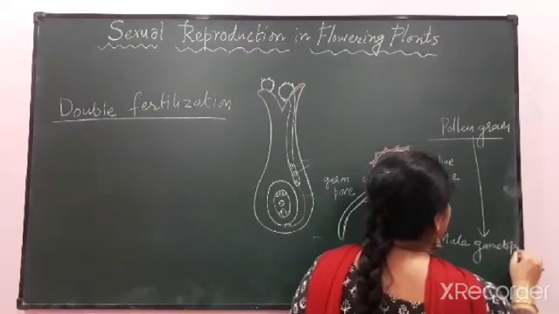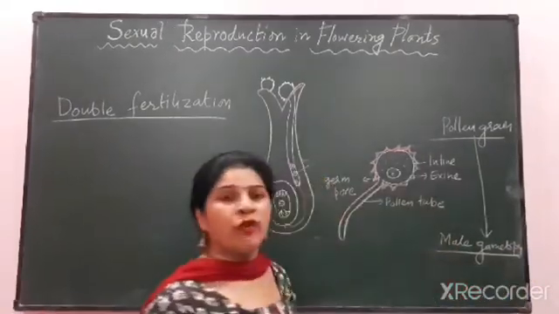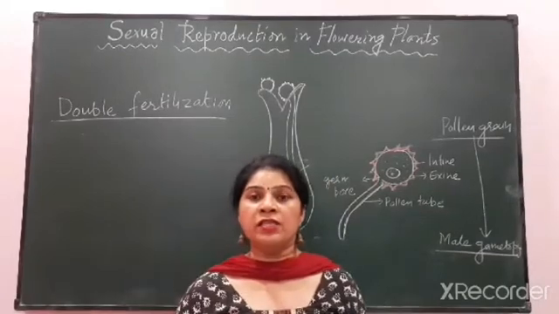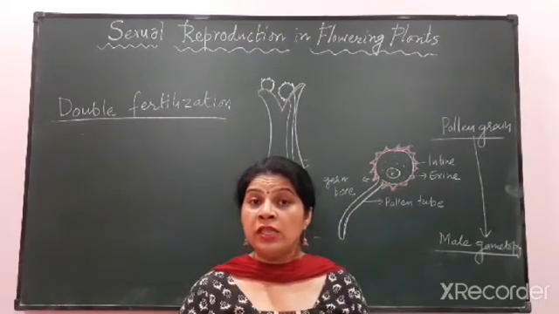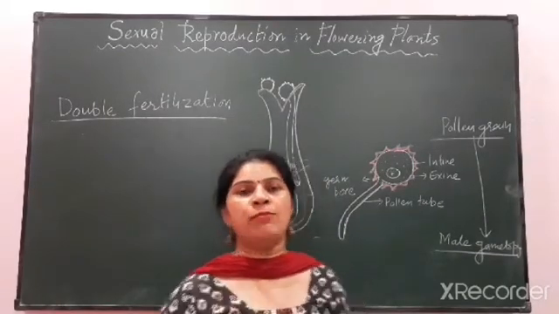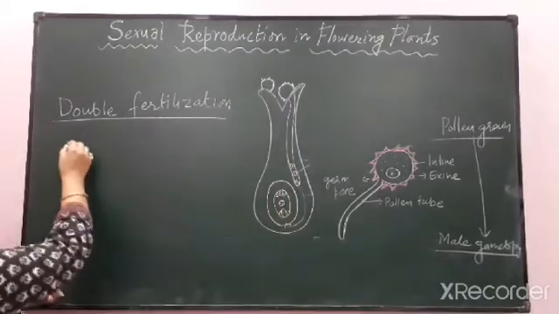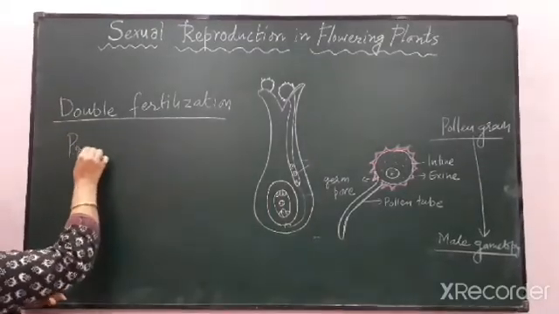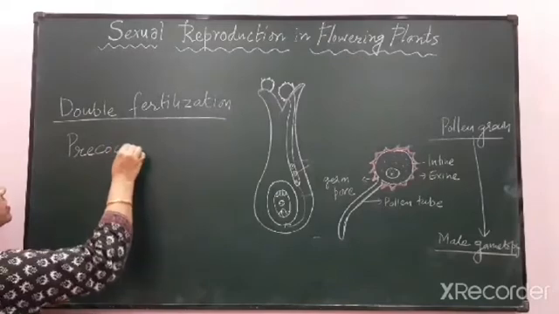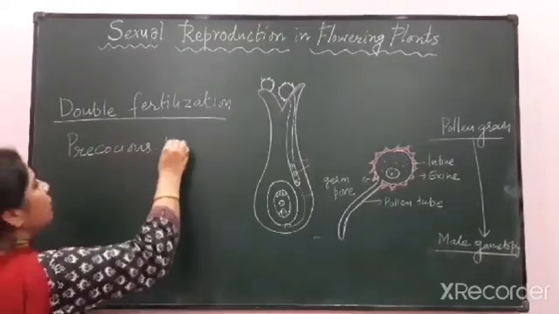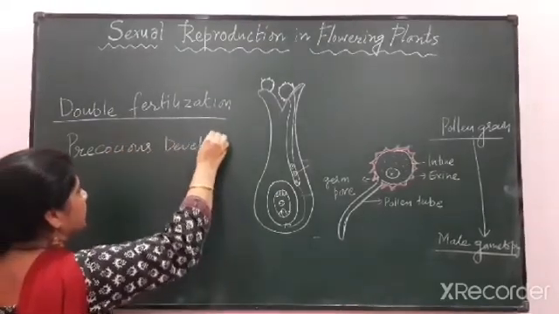And the development of the male gametophyte from this pollen grain actually takes place within the anther. And this type of development is known as precocious development.